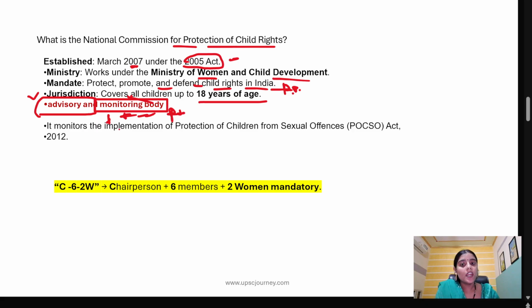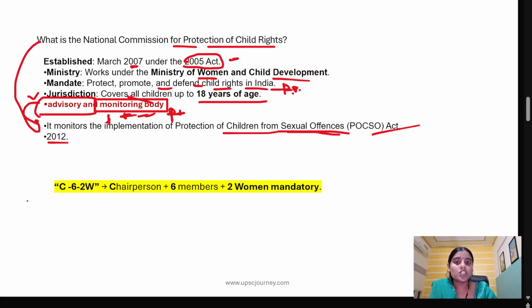Very important: it promotes the implementation of the Protection of Children from Sexual Offences Act, the POCSO Act 2012. This monitoring and advisory body helps implement the protection of children from sexual offences. Now, very important, the National Commission for Protection of Child Rights has a composition of one chairman, 6 members, and 2 women.